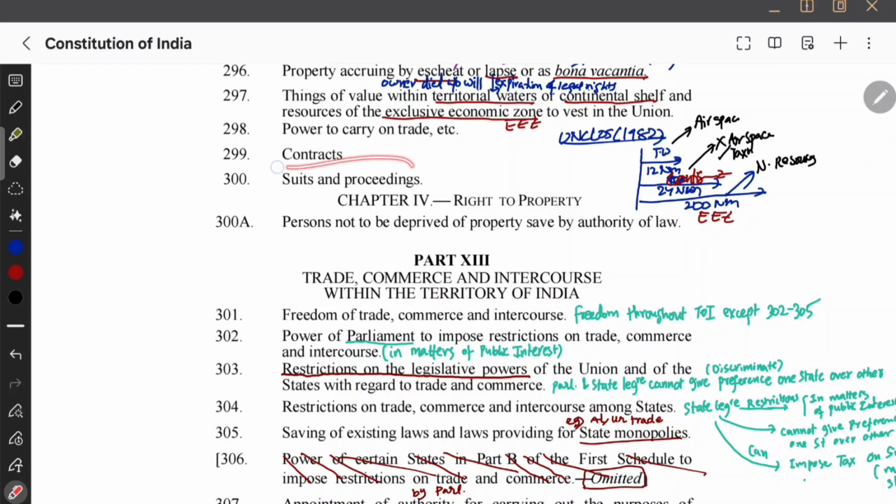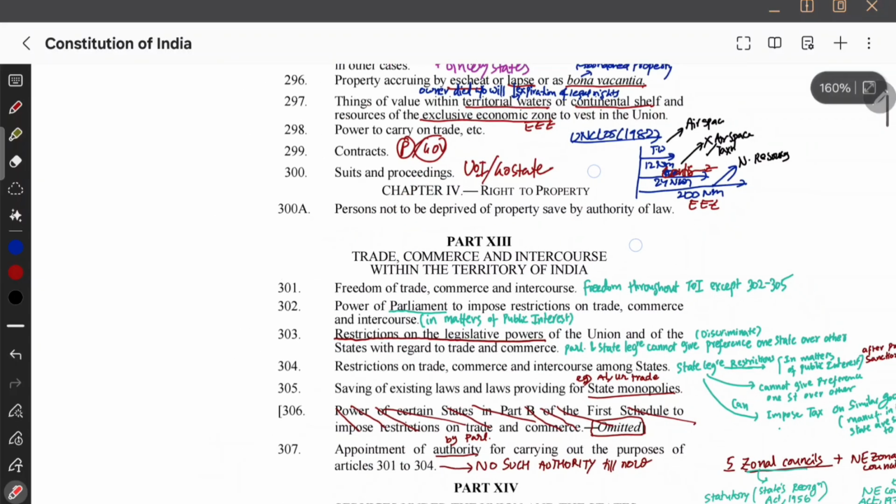Okay, the last article is about suits and proceedings. Suits and proceedings are in the name of the government. See, contracts are in the name of the president or governor, right? But suits and proceedings are in the name of the Government of India, the Union, or the government of a state. The Government of India may be sued by the name of the Government of India or the government of a state. If you want to sue the state government, it will be done in the name of the state government only. If you want to sue the union government, it will be done in the name of the union government only. That's how it works. That is Article 300.